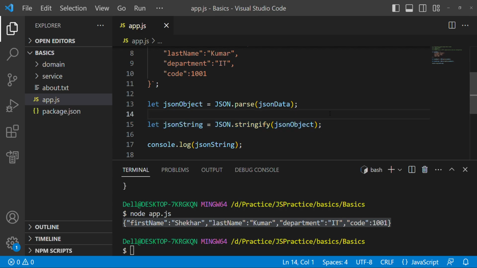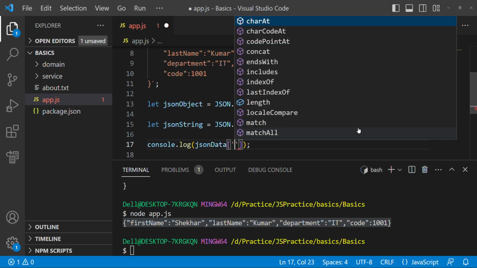At the same time, the response from the REST API we get is a string. Now here we want specific, particular information from the response, so we convert that response string into a JSON object, and then get that particular information, like JSON data dot first name.